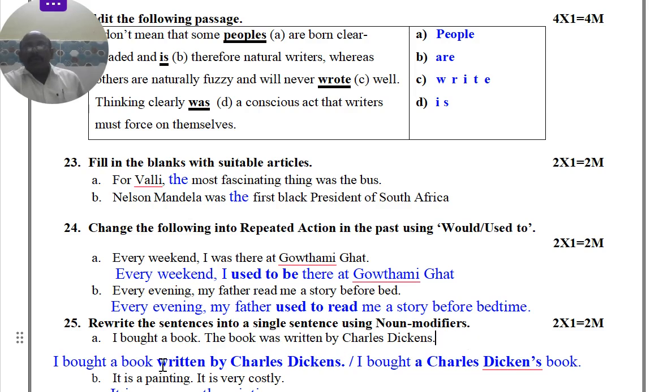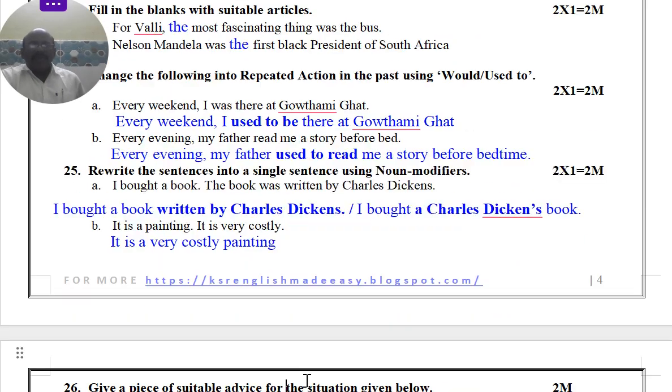This is a noun modifier. Or I bought a Charles Dickens book. This is also a noun modifier. You can take like this. By knowing that, by reading more and more, you can get it.